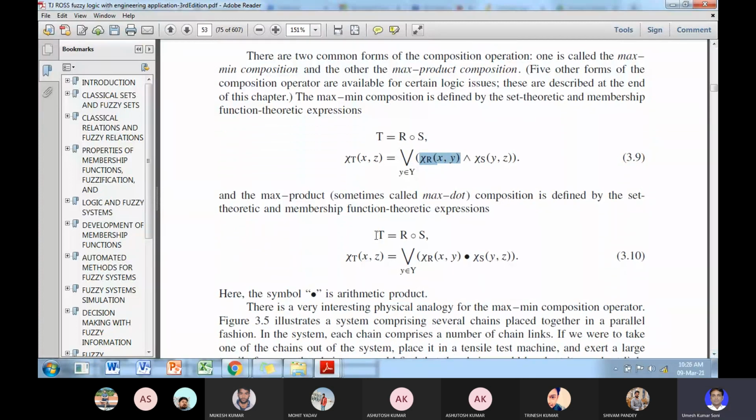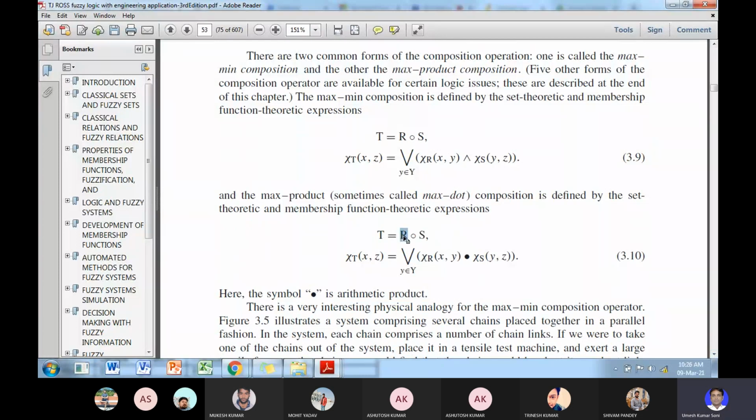So if we use the max-product composition, then the composition between R and S is defined by T. This T defines the relation between X and Z using the max-product principle.